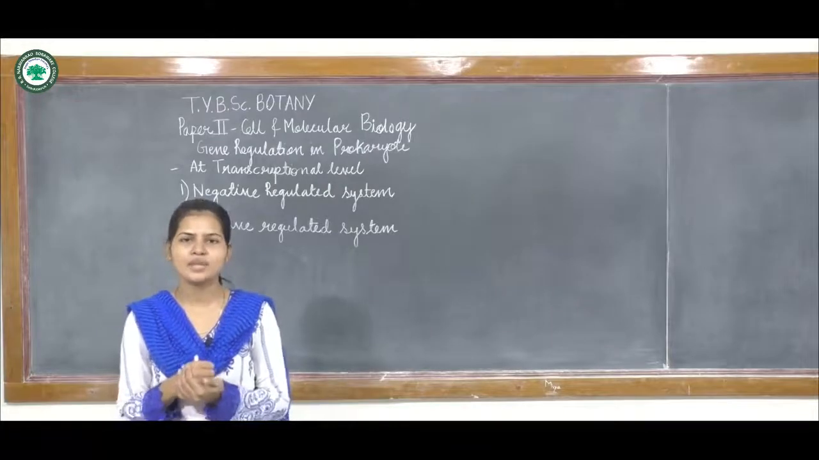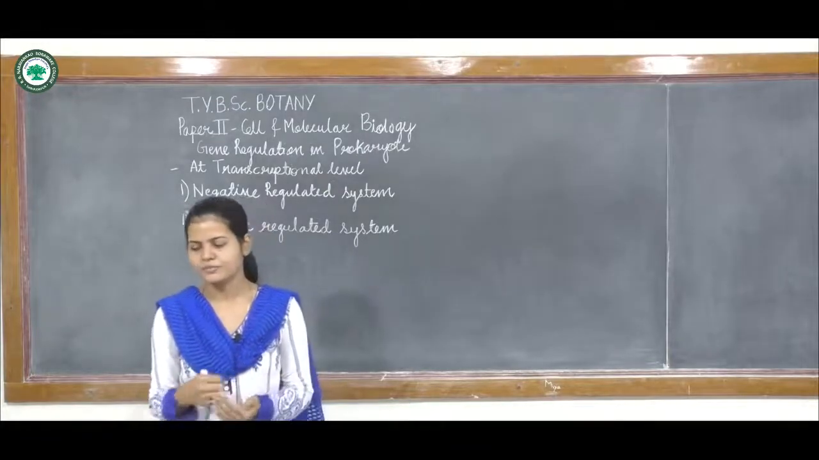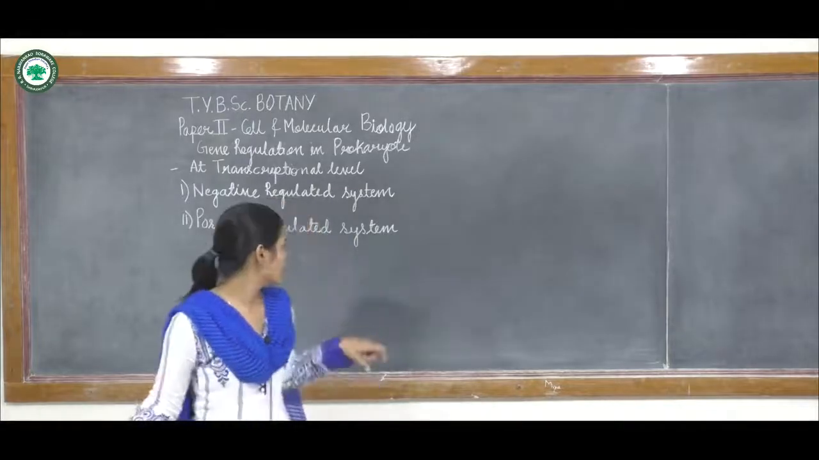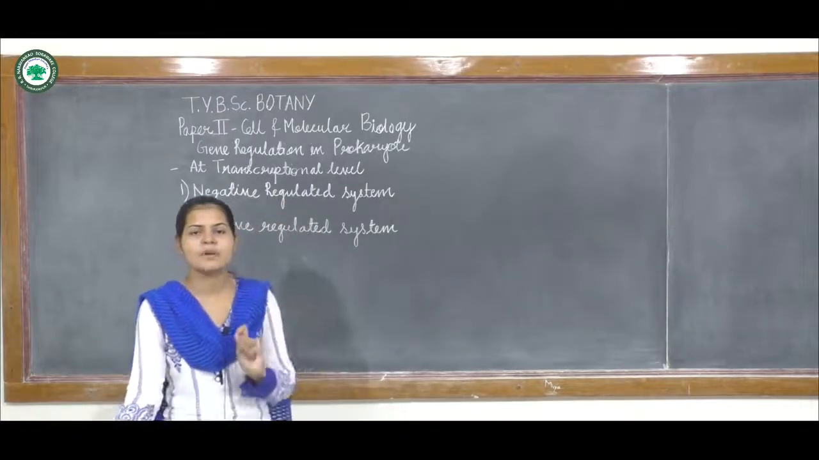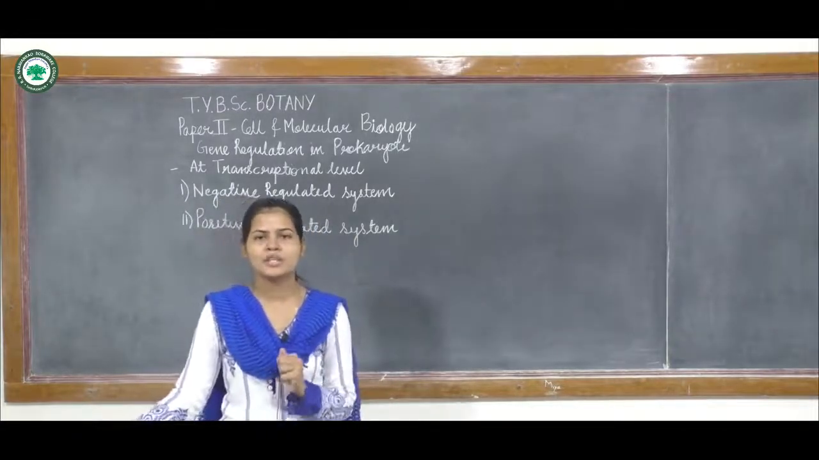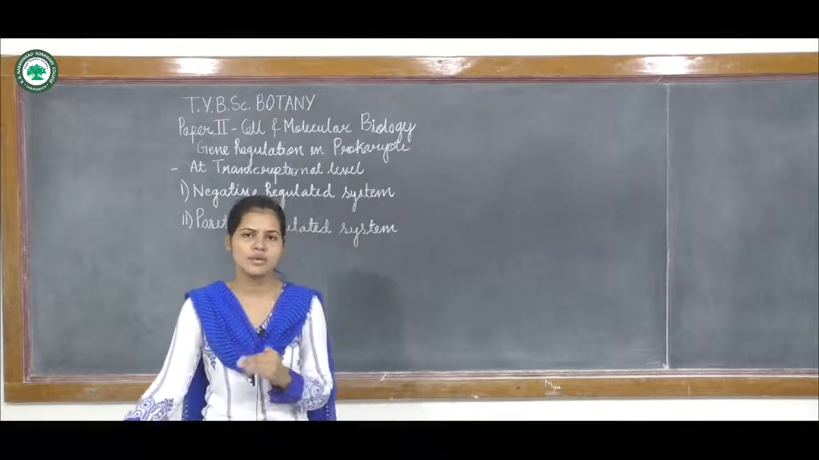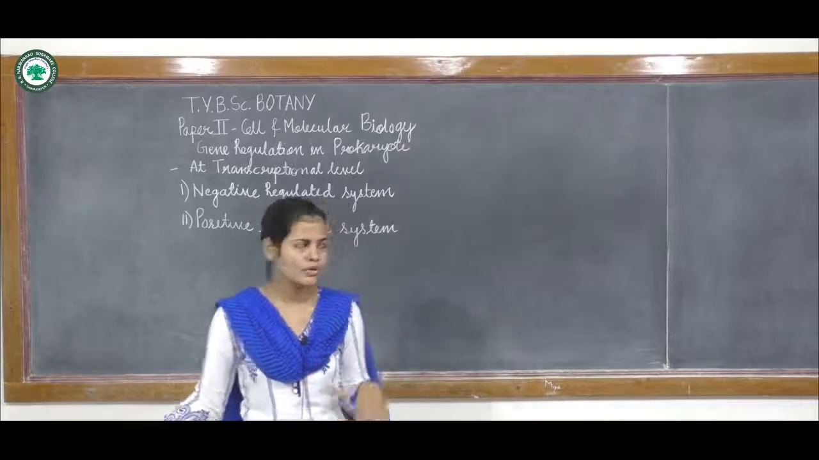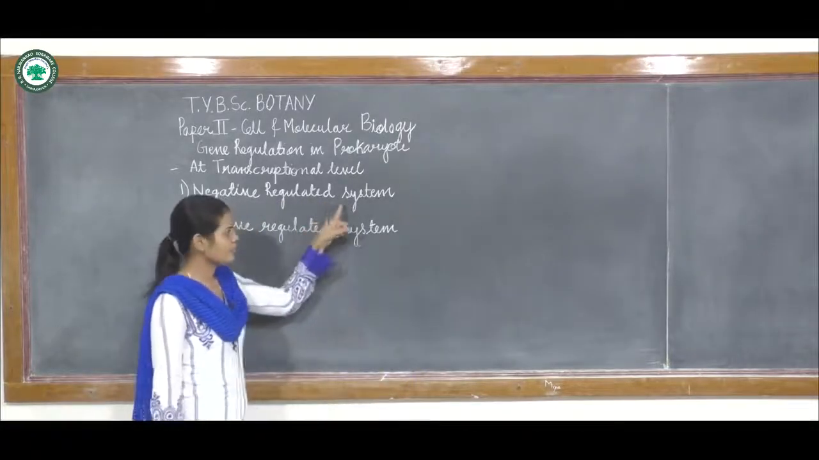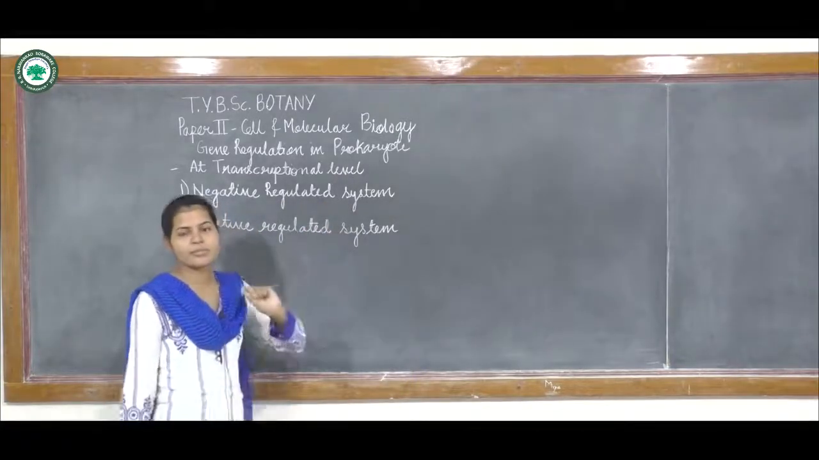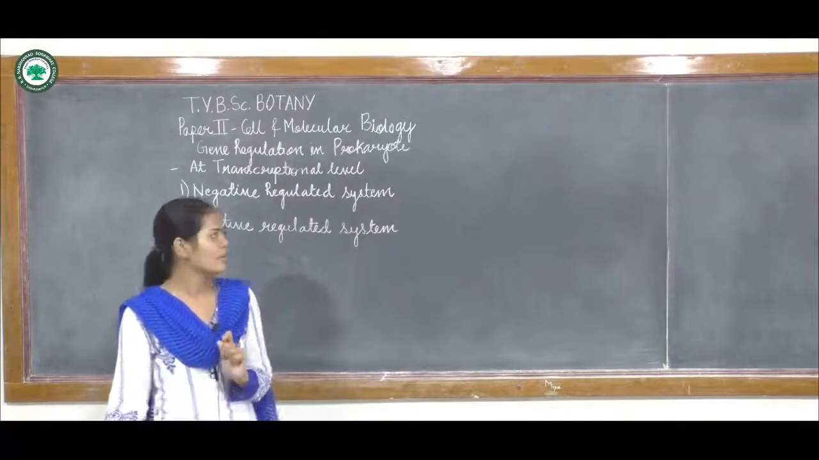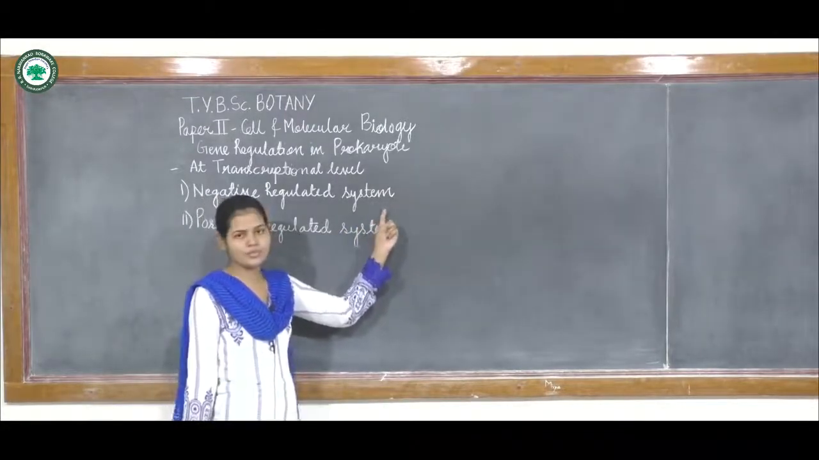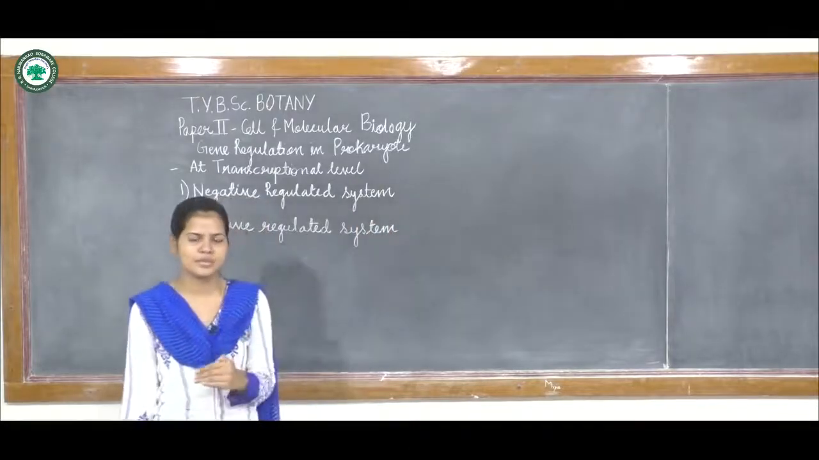In the negatively regulated system, there will be an inhibitor which will bind to the promoter and inhibit the transcription process. So in the negatively regulated system, there is the presence of an inhibitor which stops the transcription process, or the initiation of transcription.